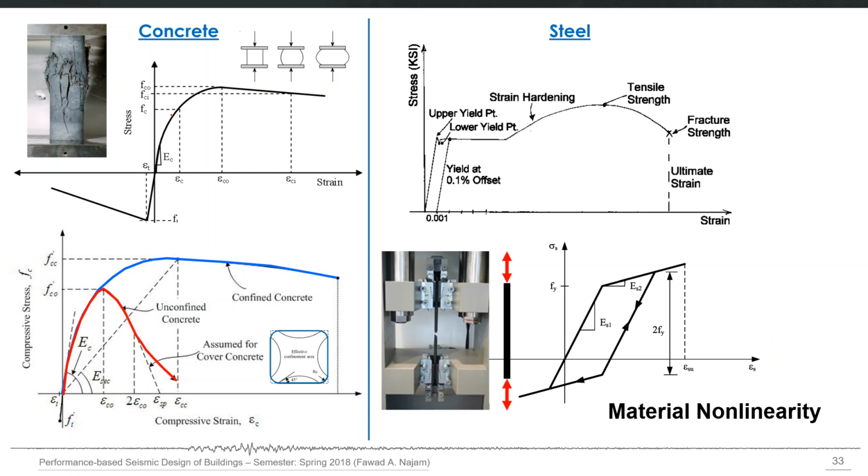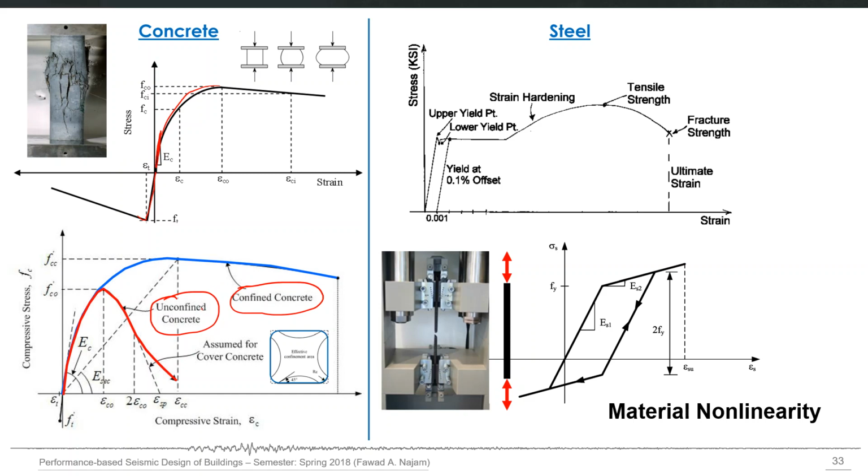Concrete's actual behavior is nonlinear right from the start in compression, but we can idealize it as linear in the start and then nonlinear. On the tension side, it has linear behavior and then sudden failure. The behavior of concrete can also be altered significantly by confinement. Confined concrete will have significantly improved behavior compared to unconfined concrete.